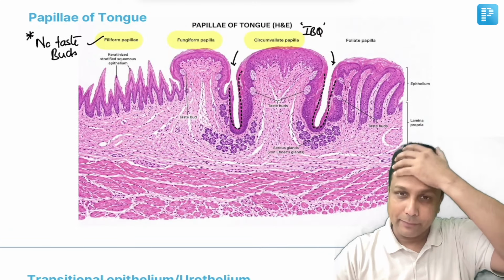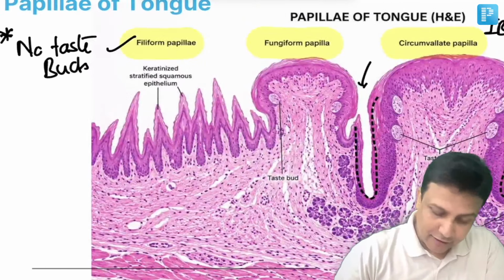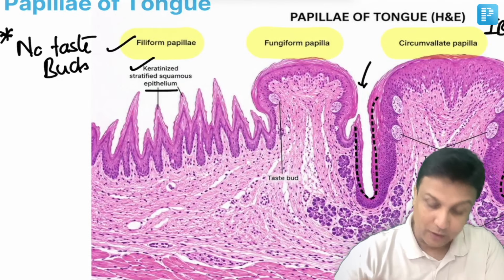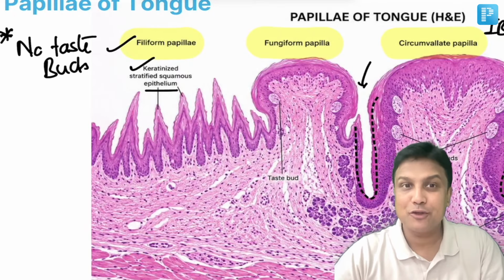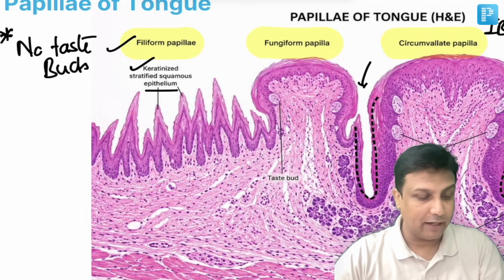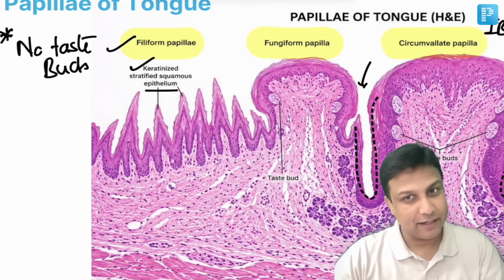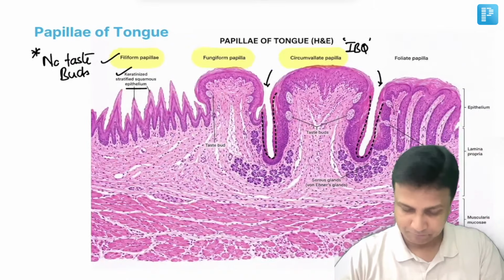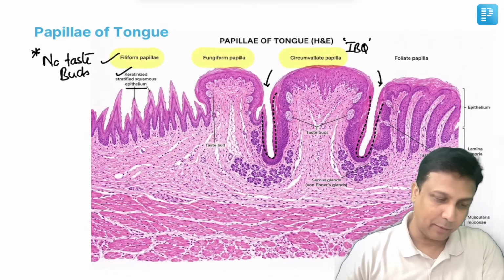But out of the 4 papillae, please remember the filiform papillae is the one which will have keratinized stratified squamous epithelium. Normally in the oral cavity, it has to be non-keratinized stratified squamous epithelium, but filiform papillae has keratinized stratified squamous epithelium. So please remember these 2 points over here. And of course, circumvallate papillae image-based question was given. Please remember that one, guys.